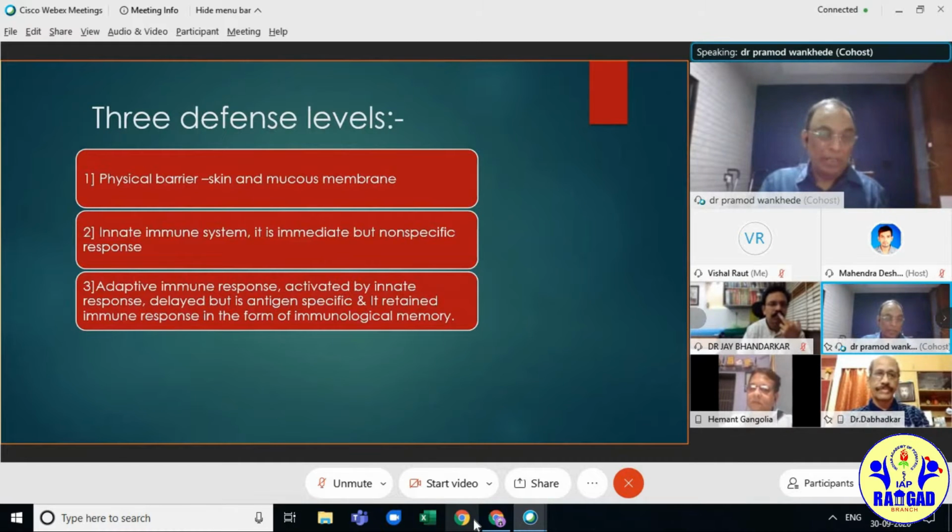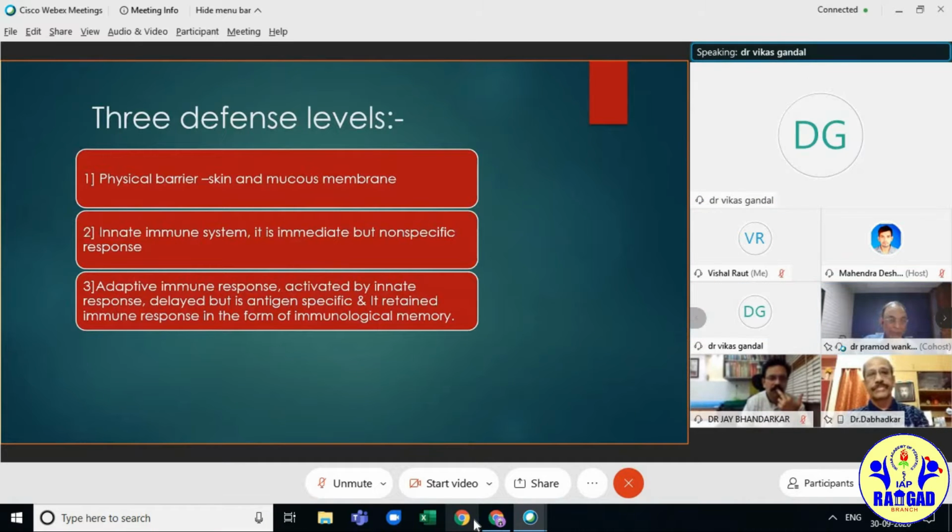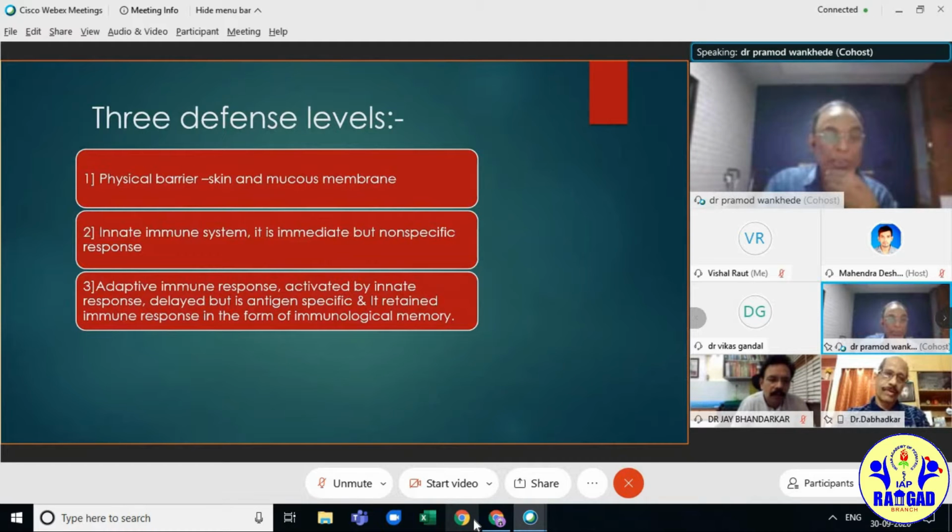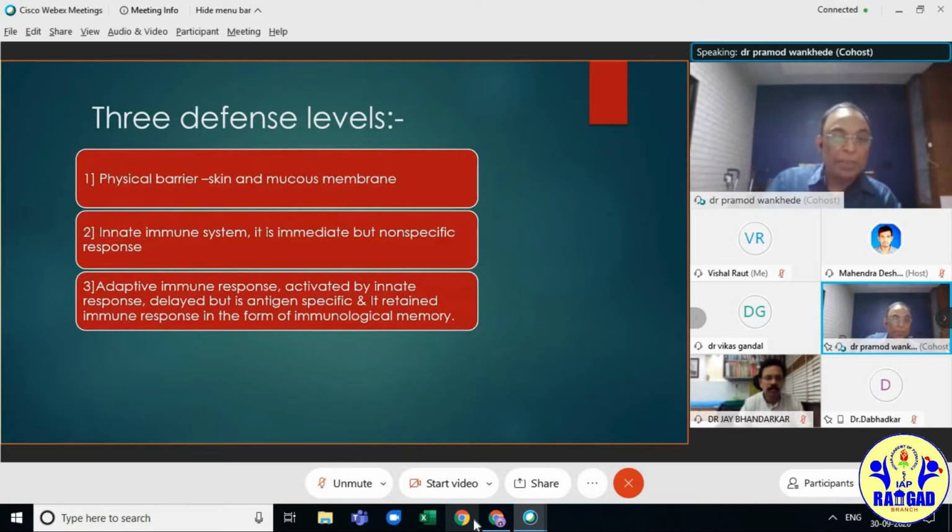There are three defense levels of our body. First is the physical barrier, that is the skin and mucous membrane. If the organism succeeds in invading the barrier, it is encountered by the innate immune system, our own immune system. It acts immediately, but it is non-specific. The third layer of defense is the adaptive immune response. It is delayed, but it's antigen specific, and it retains the immune response in the form of immunological memory, for longer.